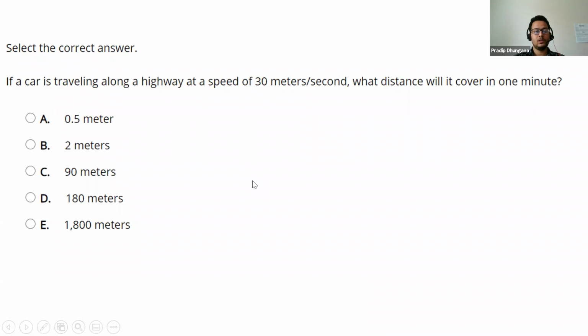Here we have a question. A car is traveling along a highway at a speed of 30 meters per second. So we have a speed. Let me write all the information as I read it. Speed S is 30 meters per second. What distance will it cover in 1 minute? So we have time.